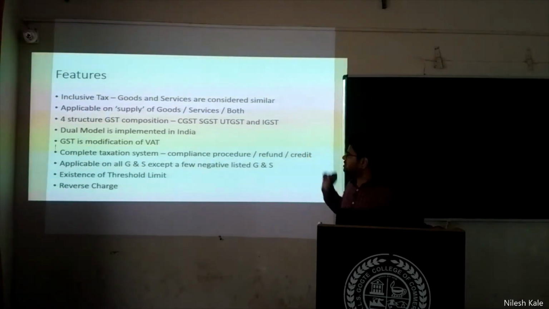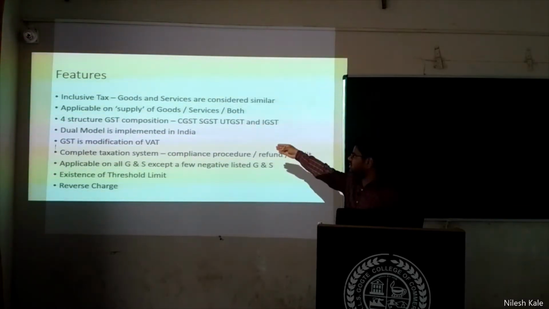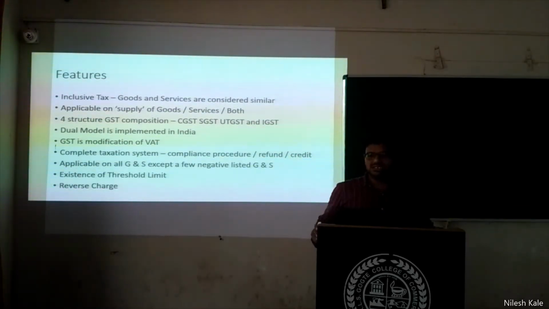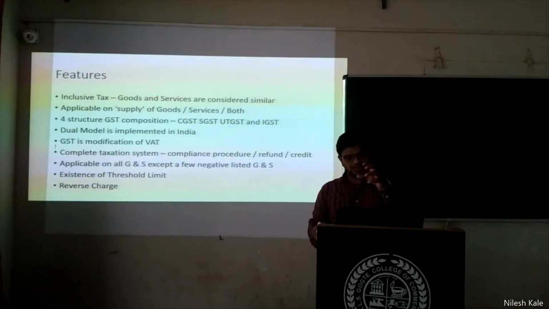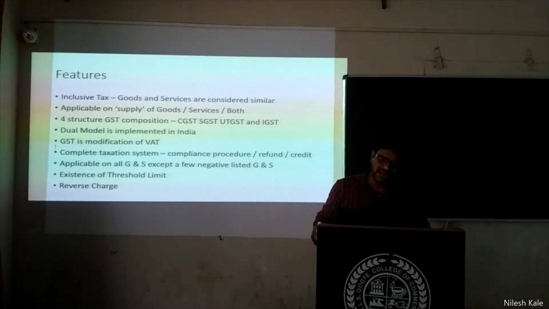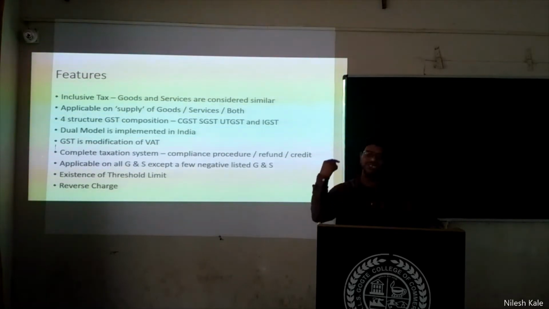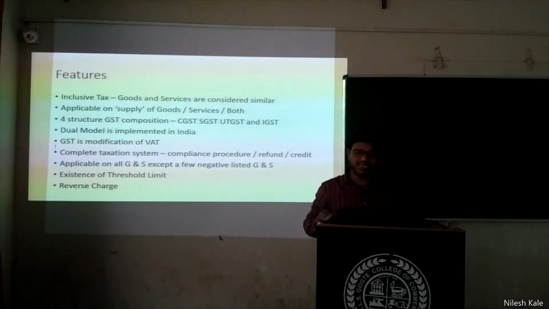And then four structure GST composition. We have this four structure GST composition. We have CGST, SGST, UTGST and IGST. If you are selling within one state, CGST plus SGST is applicable, or within one union territory, then CGST plus UTGST is applicable because state is not there, your union territory is there. And then if you are selling from one state to another state, then IGST is applicable, which is integrated GST. Do not call it as interstate or intrastate or whatever, right?